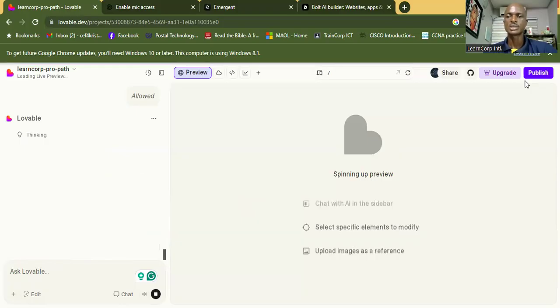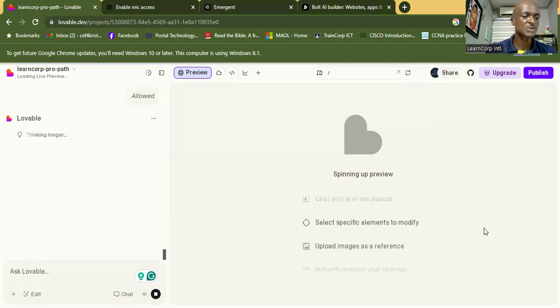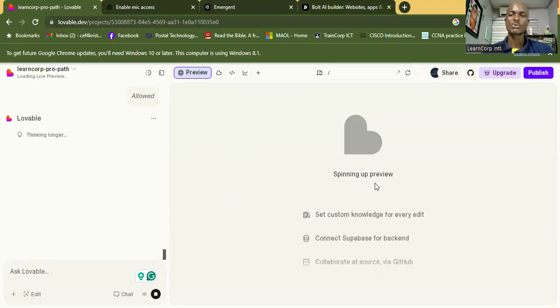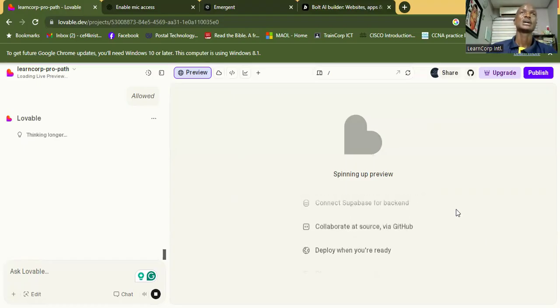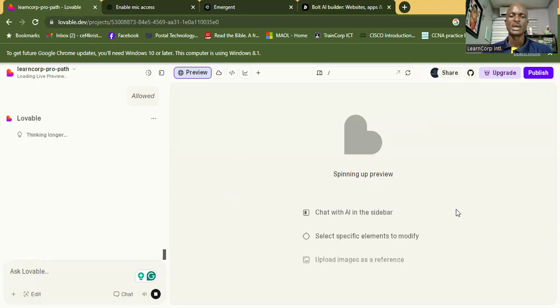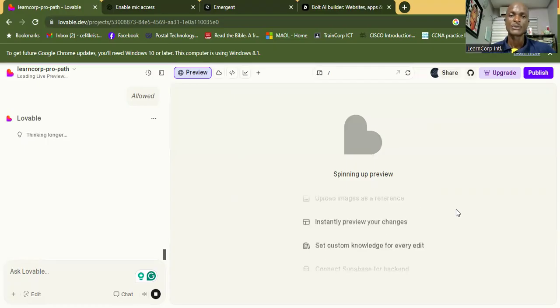You can see it right here. Publish your work. When you publish it, it goes online, which means people can find your app. So all you need to do is just tell people, hey, I have this app, you can check me out. This is the web address, or link to the application. And then they can search your app and check it out and register for whatever you're doing.